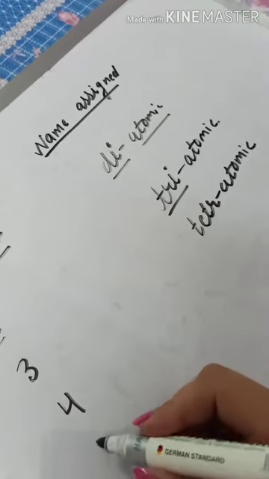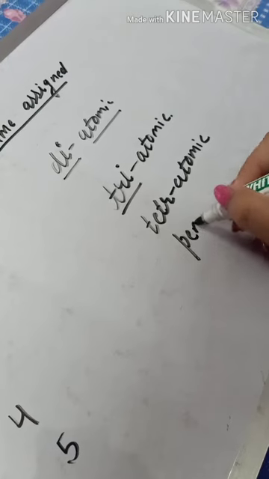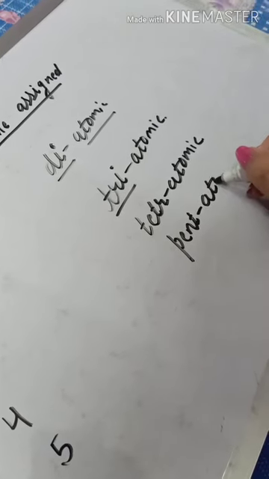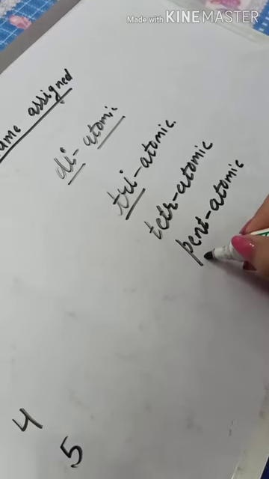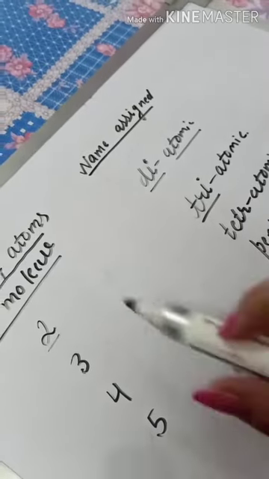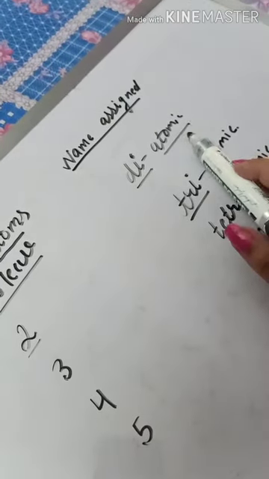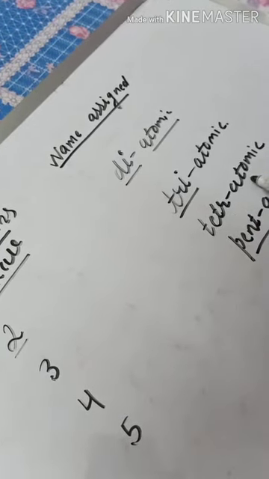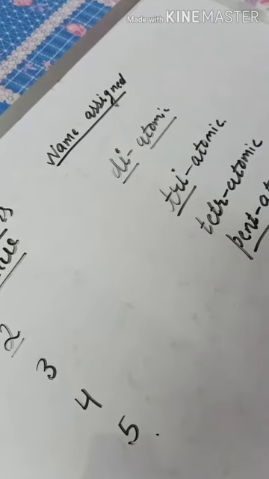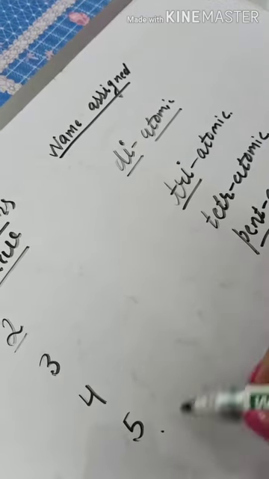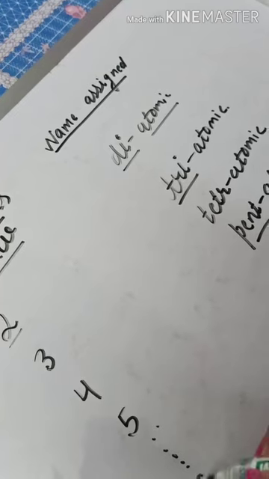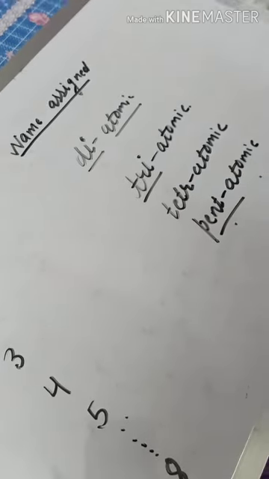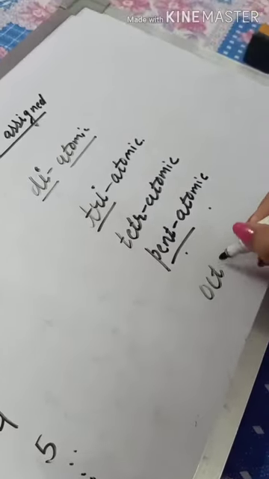If the number of atoms is 5, then it is known as a pentatomic molecule. So any molecule with 2 atoms is known as diatomic, with 3 atoms triatomic, with 4 atoms tetratomic, with 5 atoms pentatomic, and accordingly with 8 atoms octatomic.